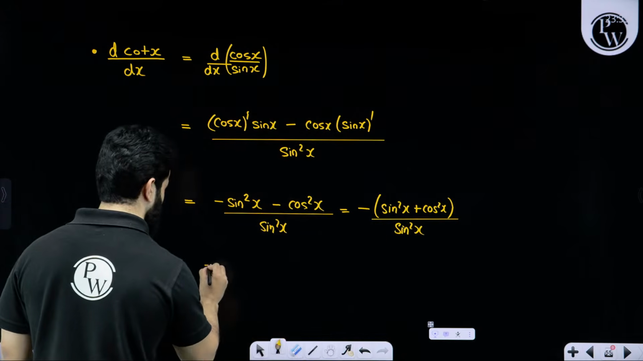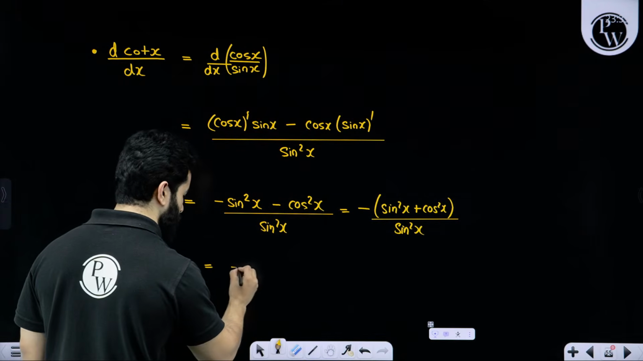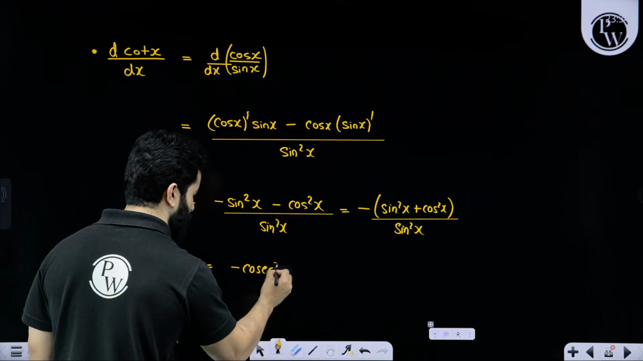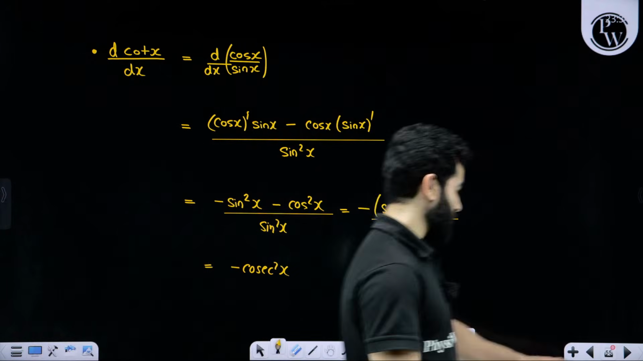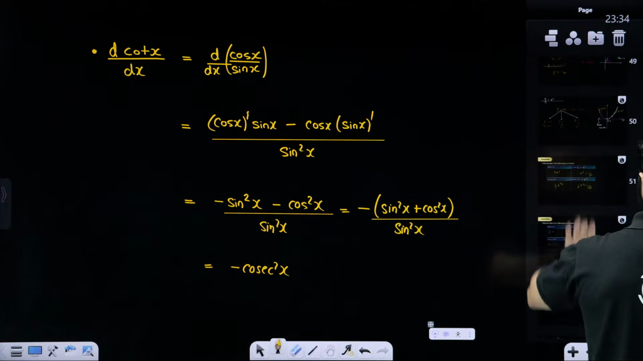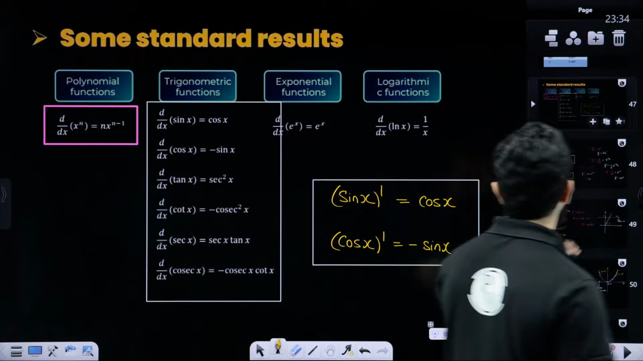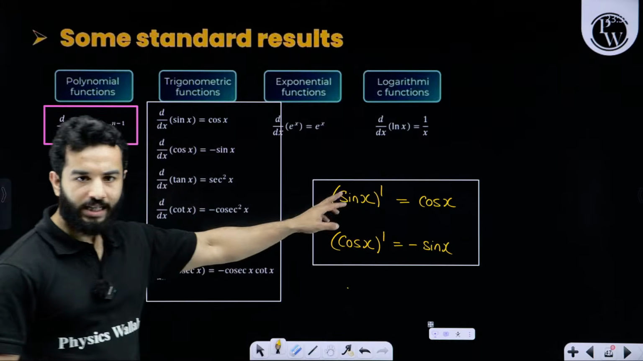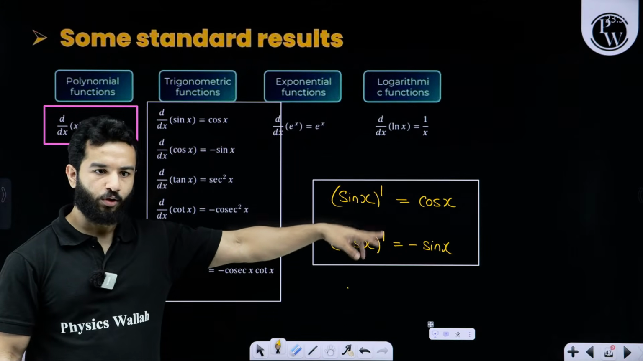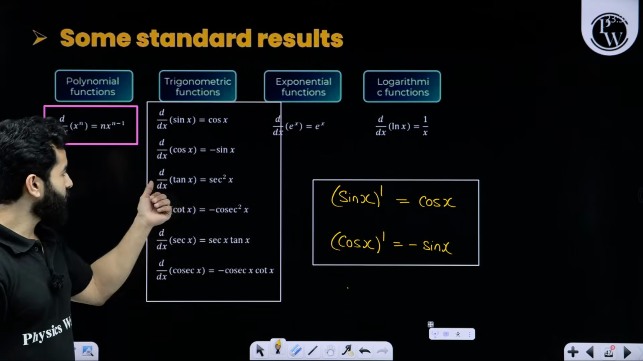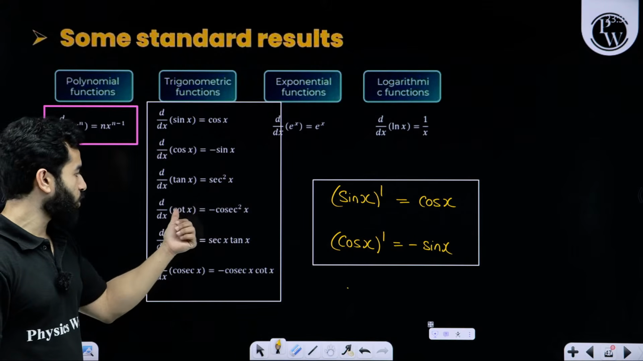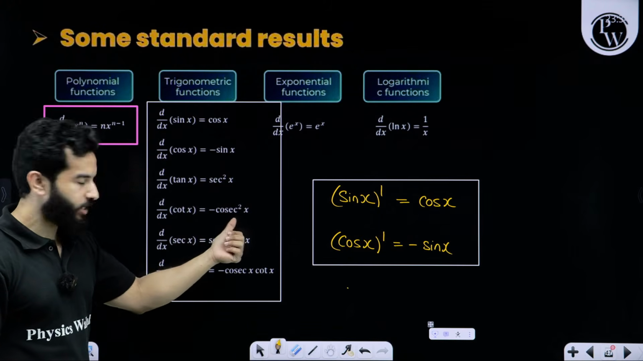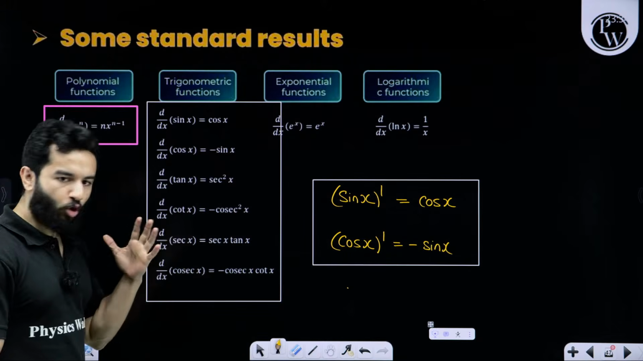This means that minus 1 upon sin square x, or minus cosec square x. Minus cosec square x. So now we can go back to that table. I have told you to remember at least these two, and tan x can be written as sec square x, cot x can be written as minus cosec square x, sec x and cosec x.